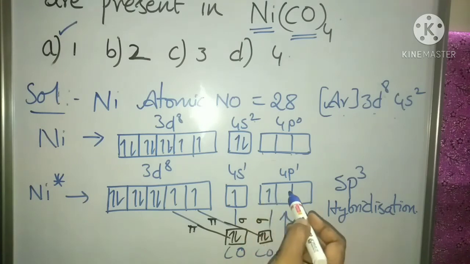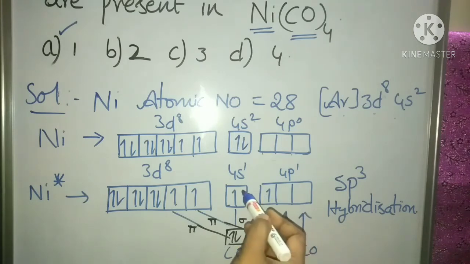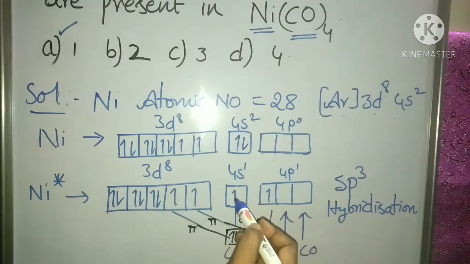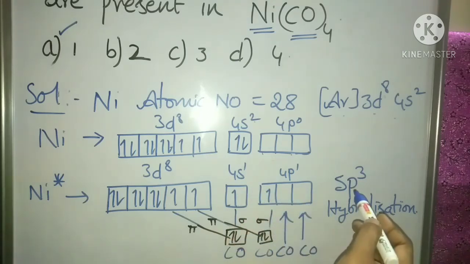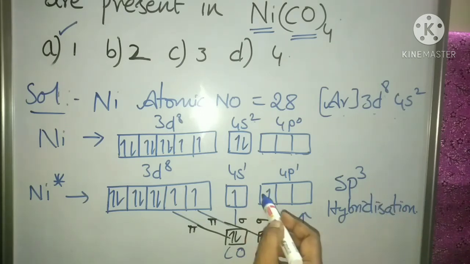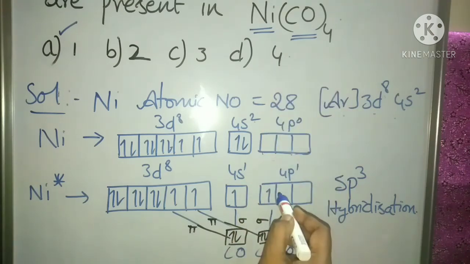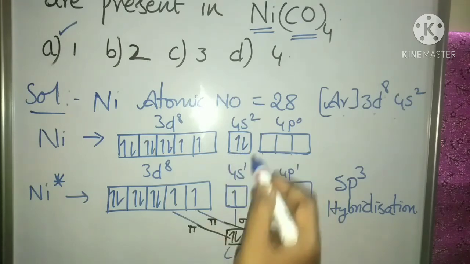Now the 2 vacant 4p orbitals, the 4p orbital having a single electron, and the 4s orbital having a single electron intermix and merge together, giving rise to sp3 hybridization. So we get 4 sp3 hybrid orbitals. The 4 carbonyl groups come to share their electron pairs with the vacant orbitals.